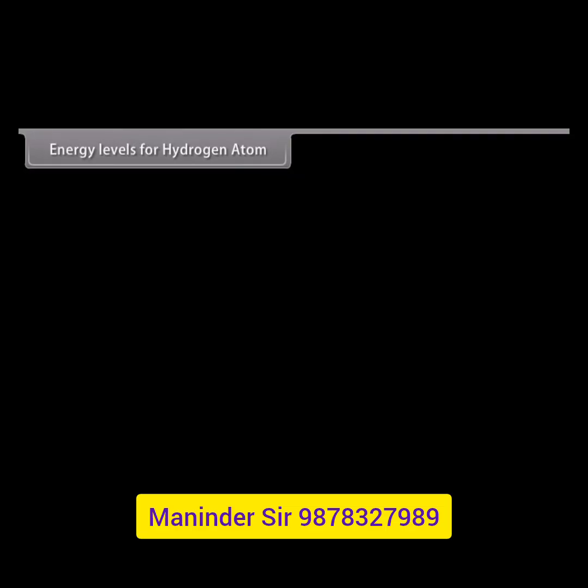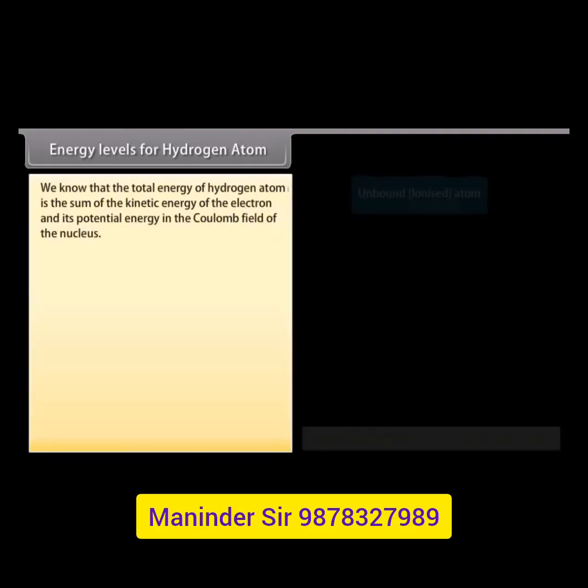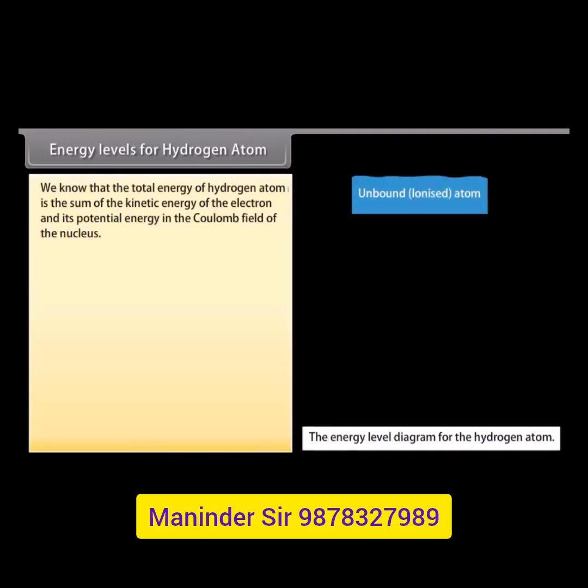Energy levels for hydrogen atom. We know that the total energy of hydrogen atom is the sum of the kinetic energy of the electron and its potential energy in the Coulomb field of the nucleus. En equals minus e square upon 8 pi epsilon naught Rn.